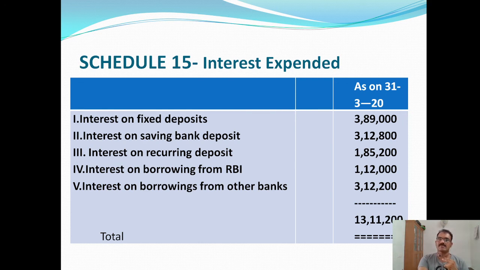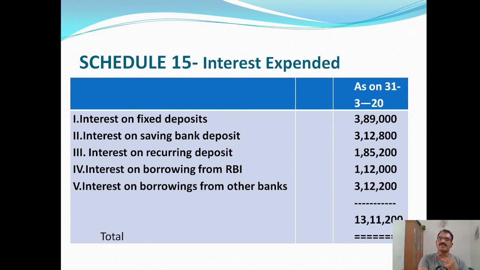Interest on savings bank deposits, 3,12,800. Interest on recurrent deposits, 1,85,200. Interest on borrowing from RBI, 1,12,000. Interest on borrowing from other banks, 3,12,200. So the total of this schedule will be 13,11,200. So we will show this total figure in the profit and loss account.